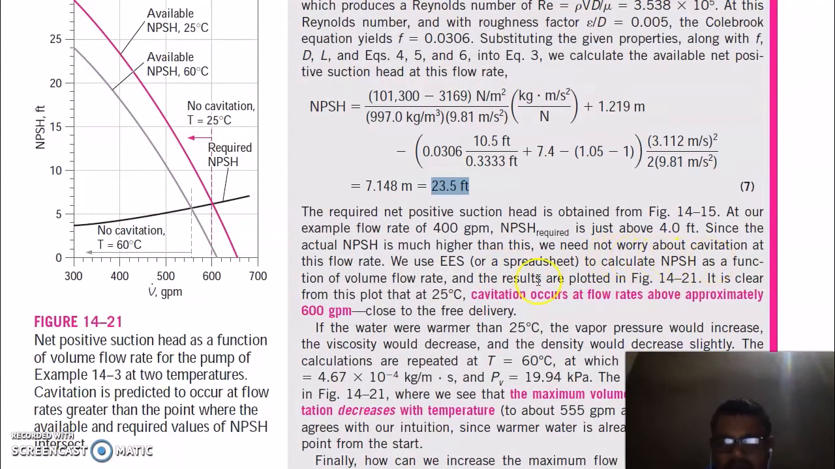We need not worry about cavitation, and we use EES or a spreadsheet to calculate NPSH as a function of volume flow rate. To calculate this we have to use EES.